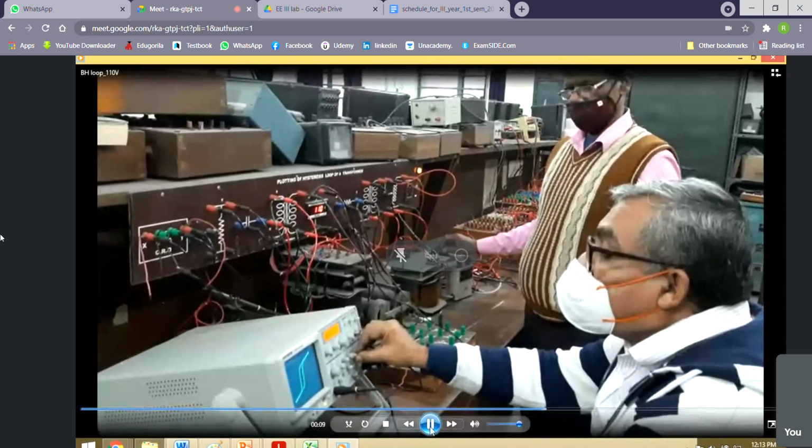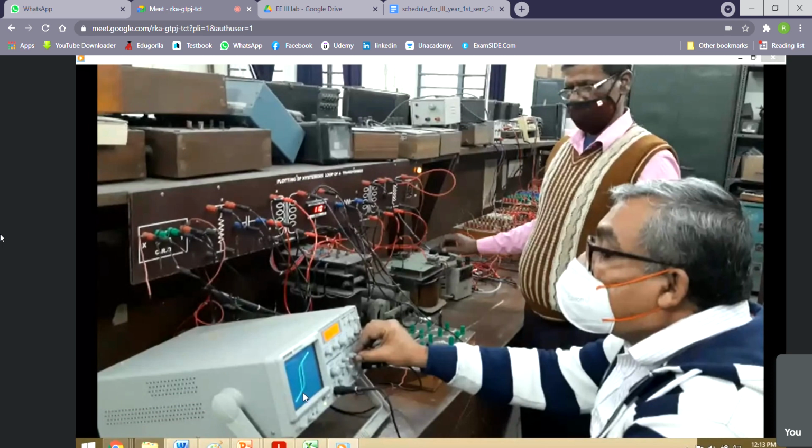Now you see some overlapping is coming. It should not be, because in theory you do not get any overlapping. Why? Because here we have considered that R12 is purely linear and there is no inductance, it is a pure resistance. But no rheostat is a pure resistance. There is a winding, a coil, so there must be a minimum inductance within that.